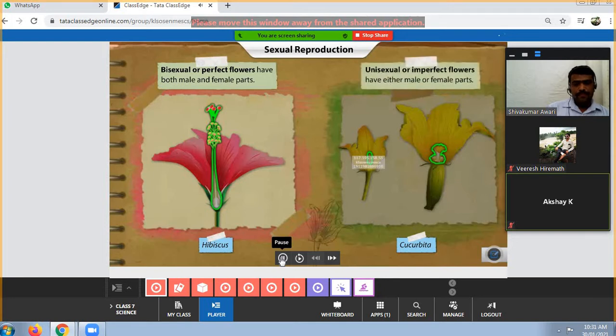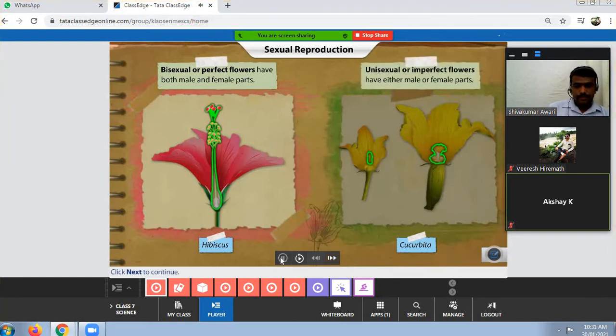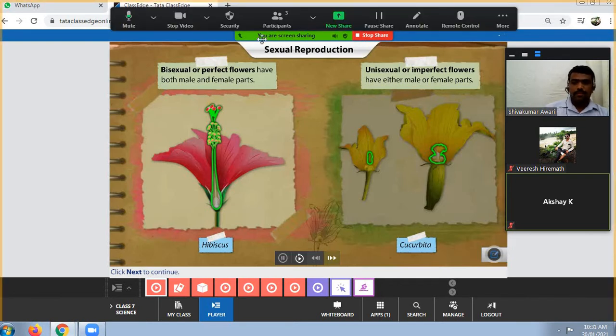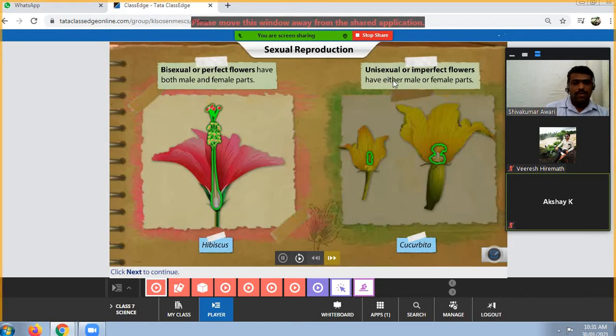The name itself suggests that bisexual refers to containing both male and female parts, and unisexual refers to having either a male part or a female part. Such flowers are called unisexual flowers.